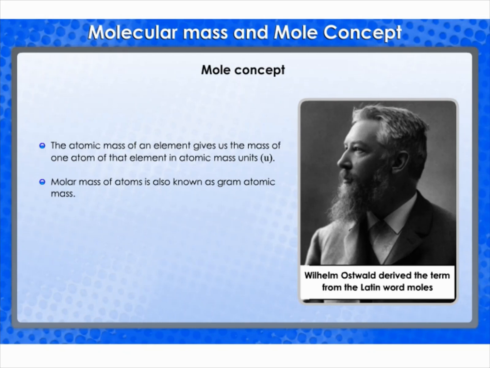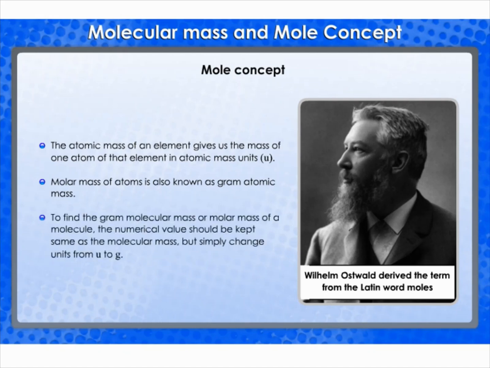For example, the atomic mass of hydrogen is equal to 1 u. So, the gram atomic mass of hydrogen is equal to 1 g. 1 u of hydrogen has only 1 atom of hydrogen. 1 g of hydrogen has 1 mole of atoms, that is 6.022 × 10^23 atoms of hydrogen. Similarly, 16 u of oxygen has only 1 atom of oxygen. 16 g of oxygen has 1 mole of atoms, that is 6.022 × 10^23 atoms of oxygen.